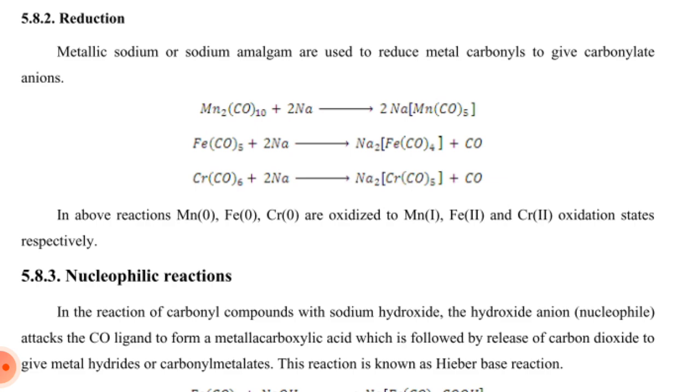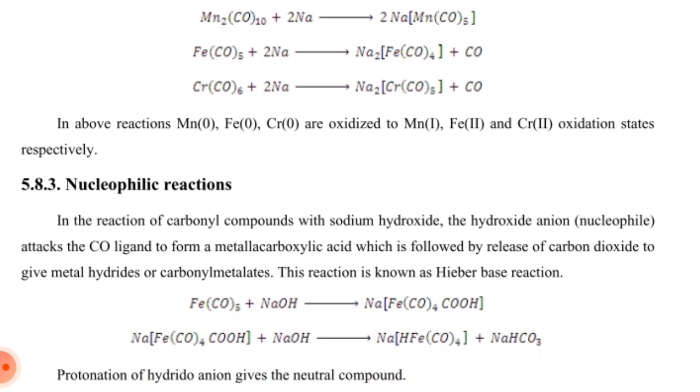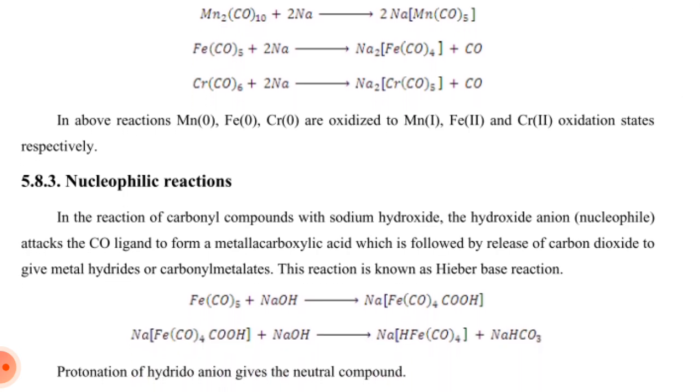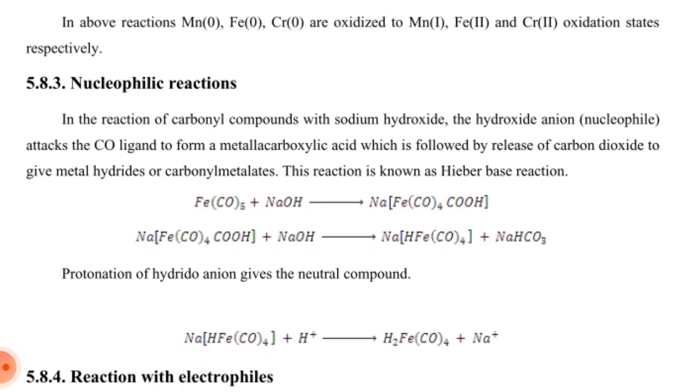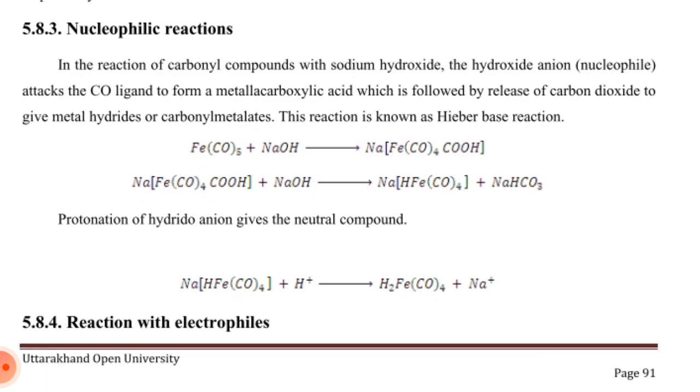Reduction. Metallic sodium or sodium amalgam are used to reduce metal carbonyls to carbonylate anions. Mn2(CO)10 reacts with 2 sodium to give 2 NaMn(CO)5. Fe(CO)5 reacts with 2 sodium to give Na2Fe(CO)4 and carbon monoxide. Cr(CO)6 reacts with 2 sodium. We get Na2Cr(CO)5 and carbon monoxide. In the above reactions, Mn0, Fe0, and chromium 0 are reduced to Mn-1, Fe-2, and chromium -2 oxidation states respectively.